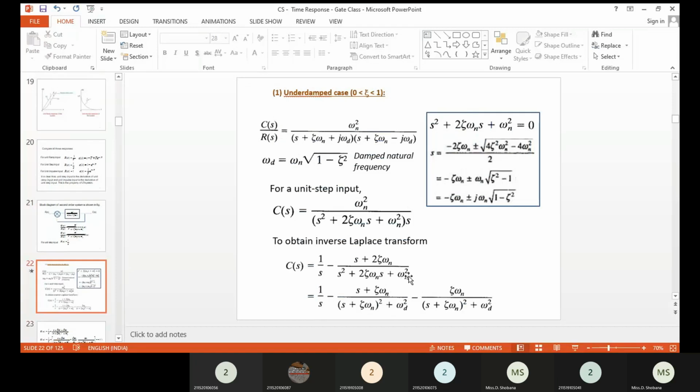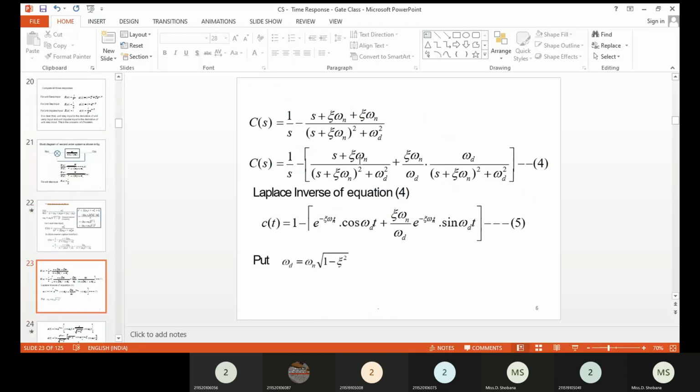And then you have omega n square, and then we will have minus del square omega n square. So if you take a common omega n square outside, you will get 1 minus del square. So that will be equal to omega d square, okay. Therefore you can write the C of s in this form, and then we can go with the next thing. That is what we have done here also.